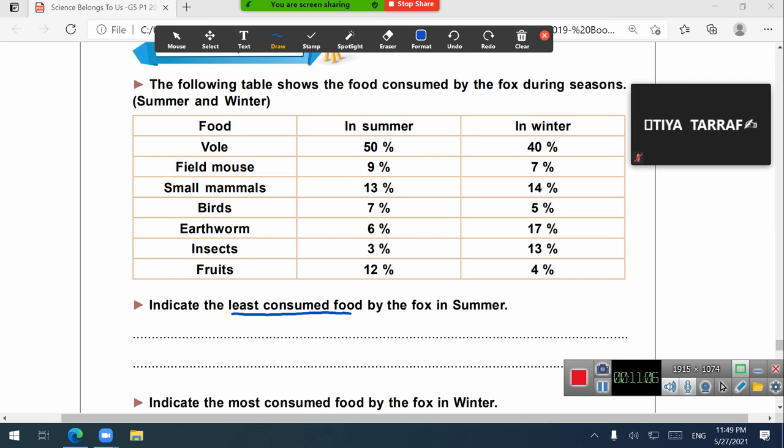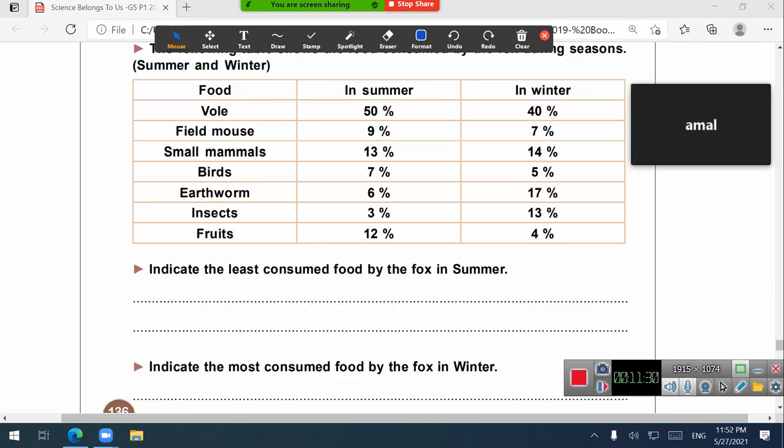Excellent, Zainab. So, the least consumed food by the fox in summer, please look at the season, okay? Pay attention. Is insects, and between brackets, we will find the percentage of the insects, which is 3%. Thanks a lot. You can now open your books again and start writing the answer.